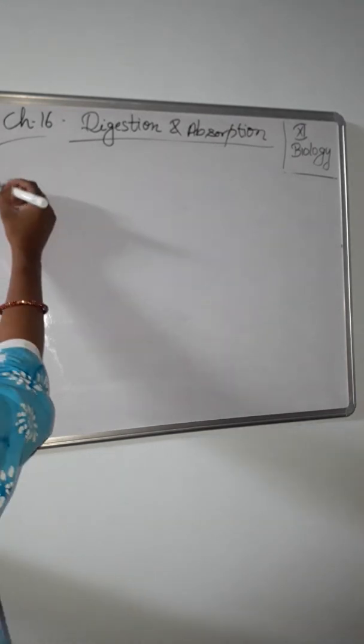Hello class 11th. Today I am going to start with this chapter, digestion and absorption. Today I am going to start with associated glands. The alimentary canal is completed, and now I am going to start with the second part of this digestion, that is associated glands.